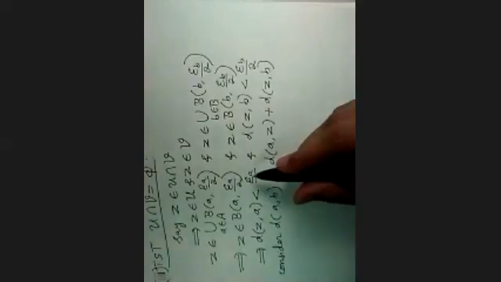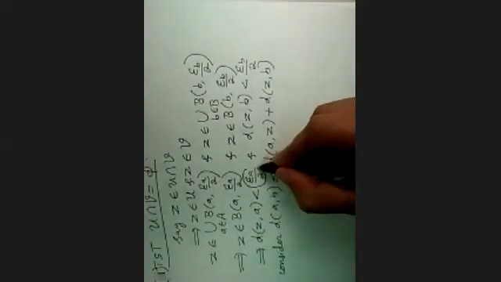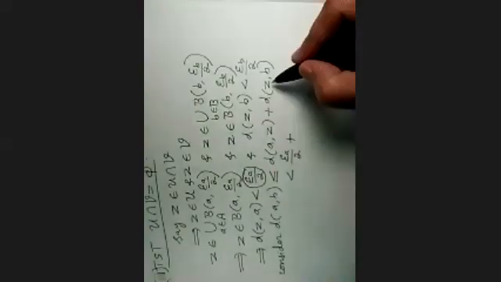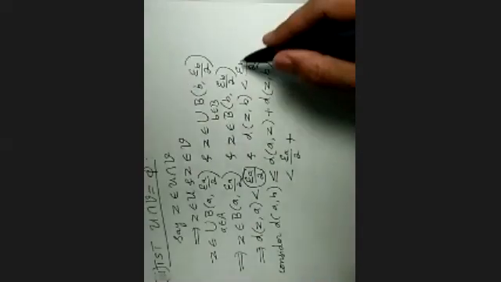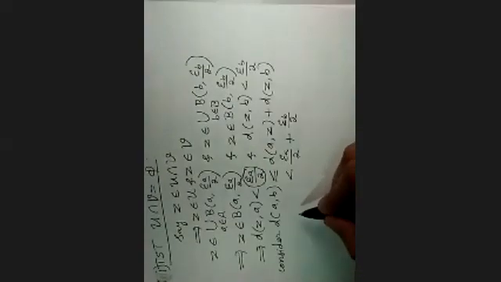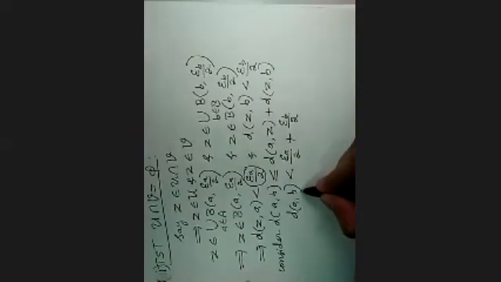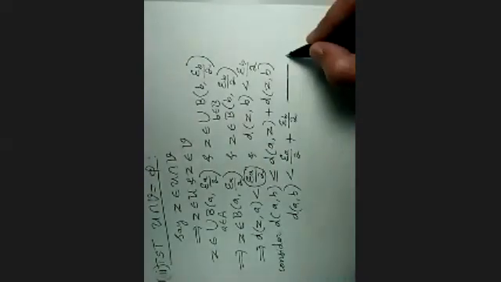And the distance AZ is less than epsilon_a by 2, plus the distance ZB, which is less than epsilon_b by 2. So what is our LHS? d(a, b) is less than this. Let us call this 1.